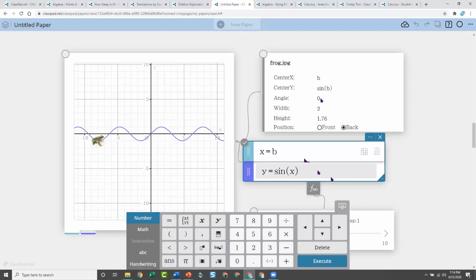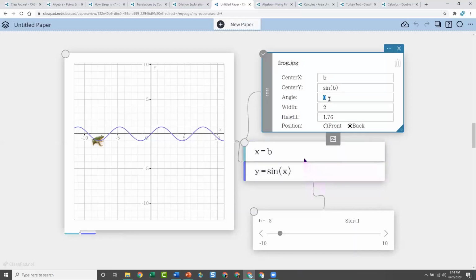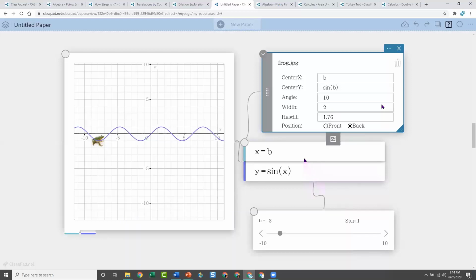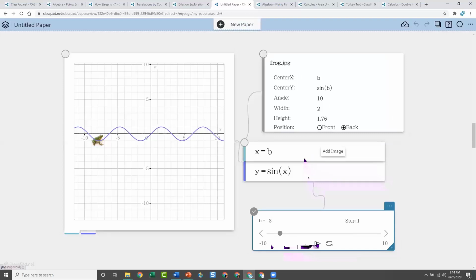And then I could even tilt his angle a little so that he looks like he's kind of moving. So I can change the angle of my image so it kind of turns. Let's put in a 10 and see what that does to him. So he turns just a little bit. That seems like enough. So now when I hit him, and I'm going to just animate him because you can see everything. So he's now animating along my sine curve.